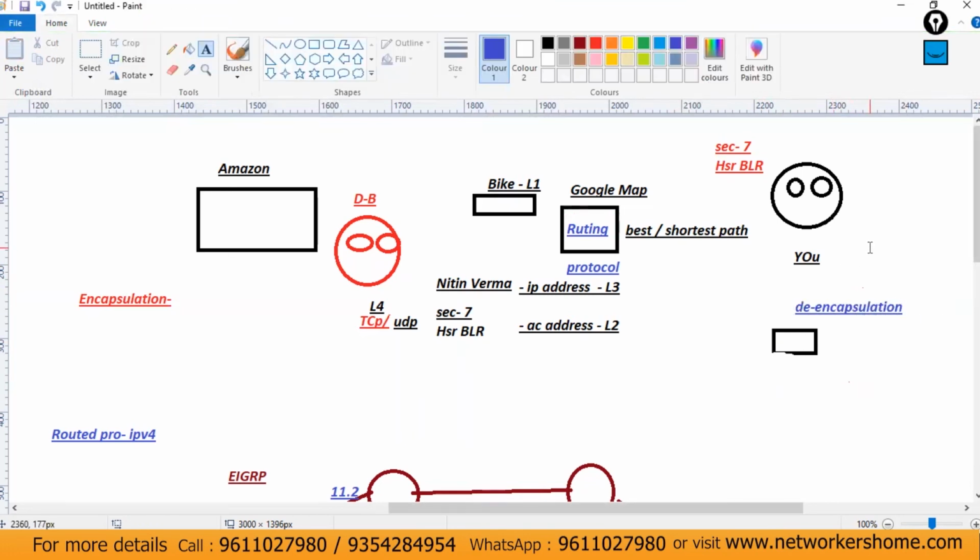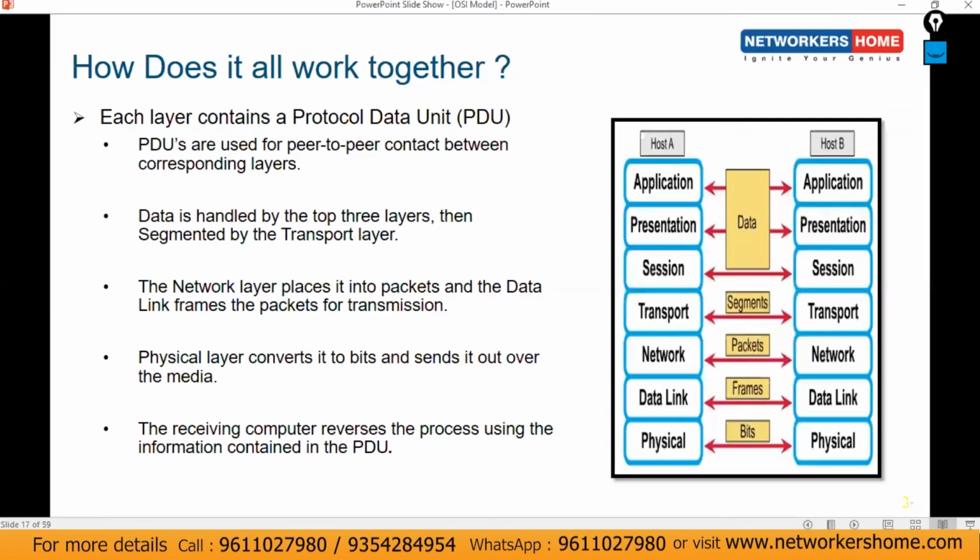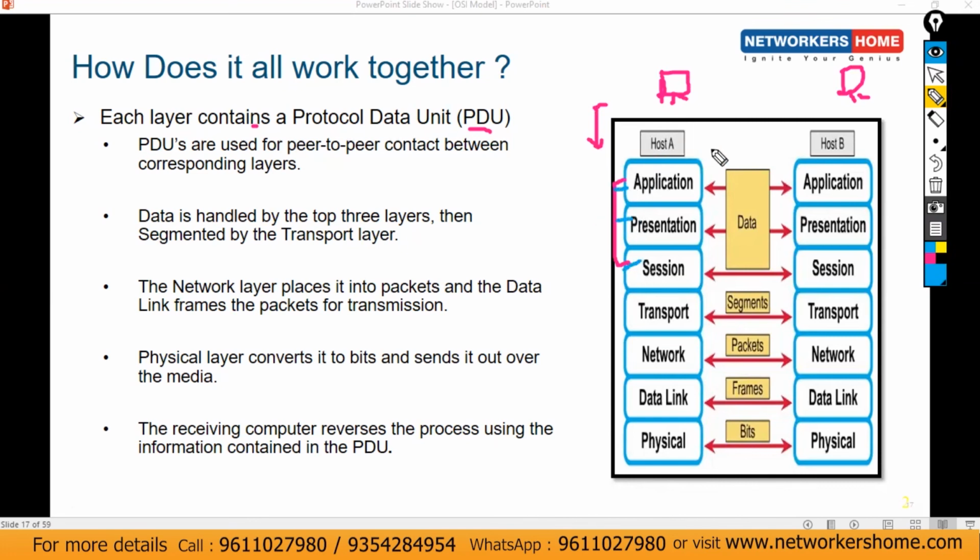De-encapsulation. So same concept over here. How does it work? Each layer contains a protocol data unit, PDU. On the application layer, once this is the sender and this is the receiver, it will send the traffic here. So this is at the application layer. In application, presentation, and session, the same data will act as data only.